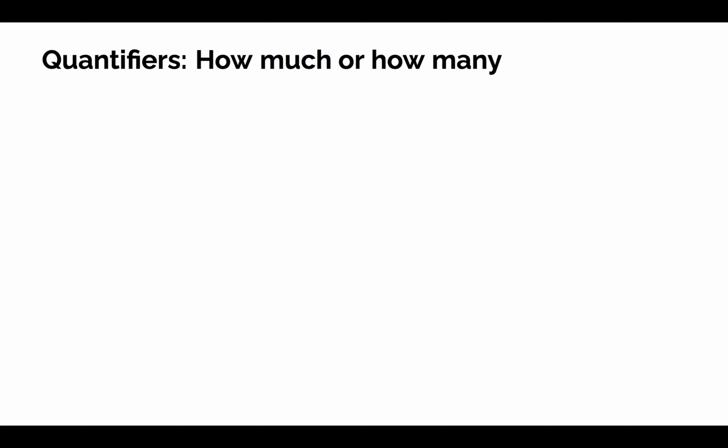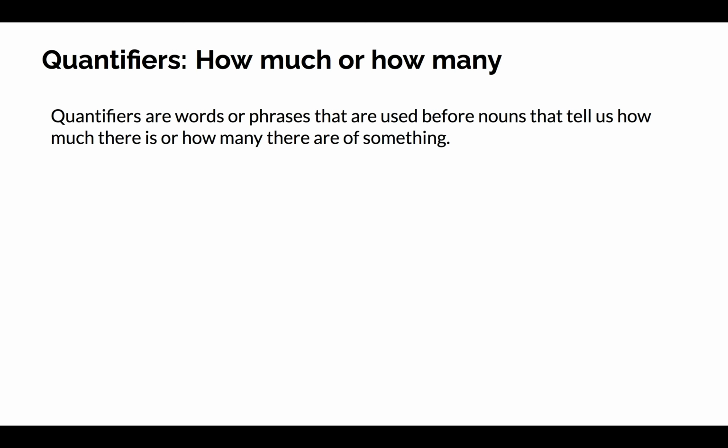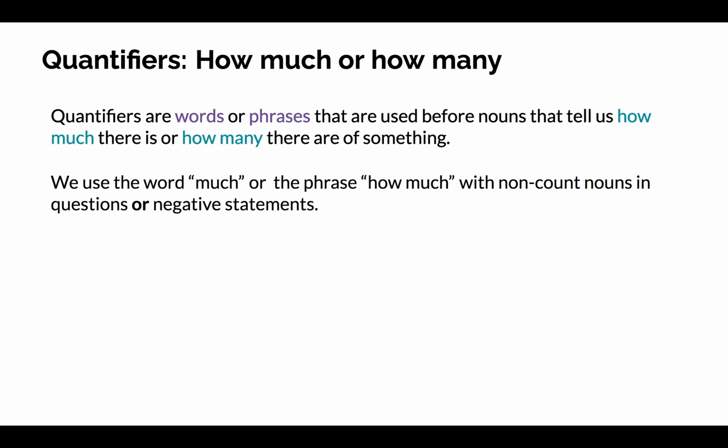Quantifiers. How much or how many? Quantifiers are words or phrases that are used before nouns that tell us how much there is or how many there are of something. We use the word much or the phrase how much with non-count nouns in questions or negative statements.